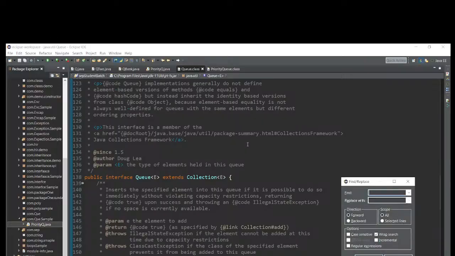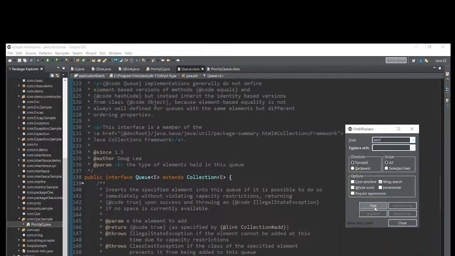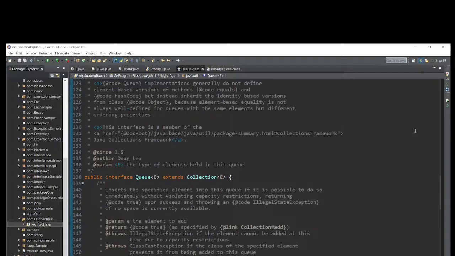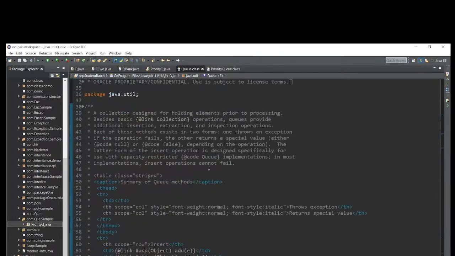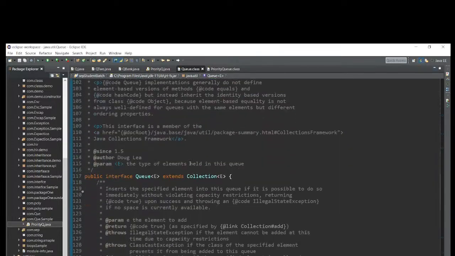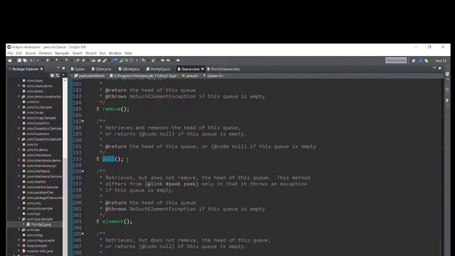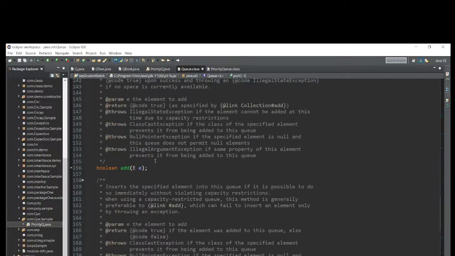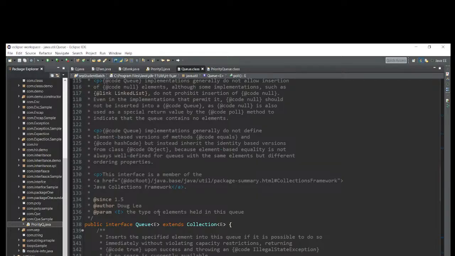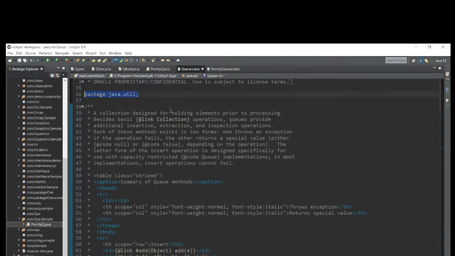Control F, poll method. It's coming from queue. Add method is there, offer, remove. Yeah, poll here. See now, abstract method, available in the queue interface. This interface is available in the java.util package.